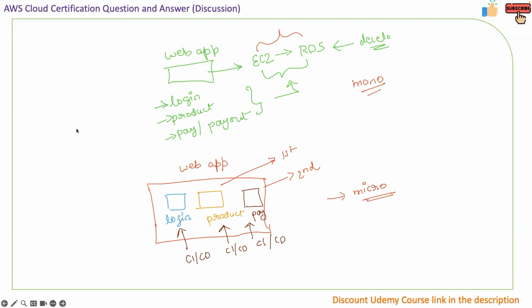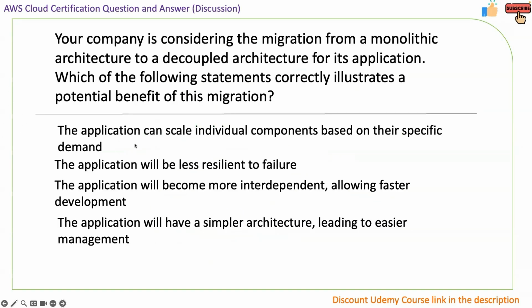Now that we are aware of this information, let us go back to our question. In this question, let me first show you the right answer. The right answer is the application can scale individual components based on their specific demand. Why is this the right answer? You can quickly say this. So let us see the other options.